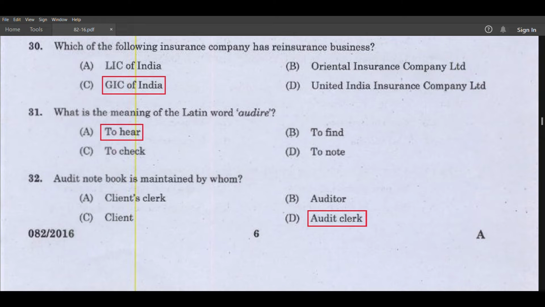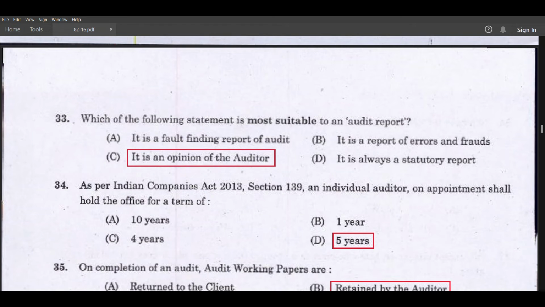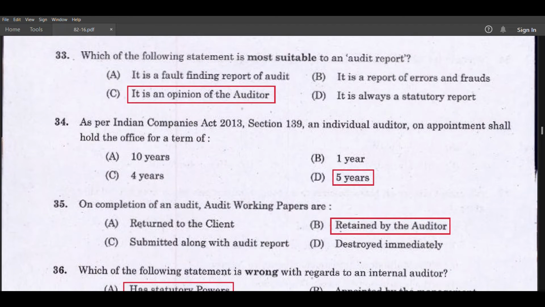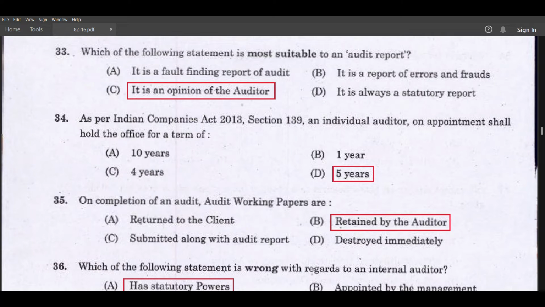To hear. Audit notebook is maintained by whom? Audit clerk. Which of the following statements is most suitable to an audit report? It is an opinion of the auditor. As per the Indian Companies Act 2013, Section 139, an individual auditor on appointment shall hold the office for a term of 5 years.